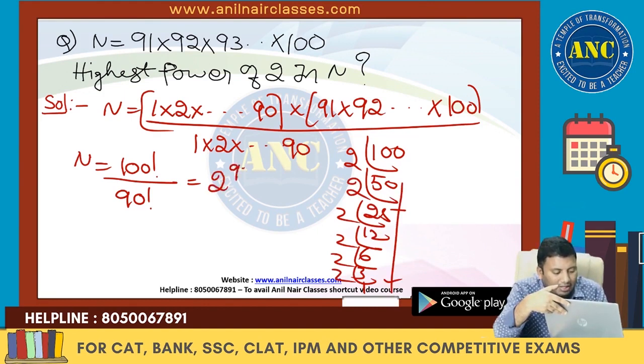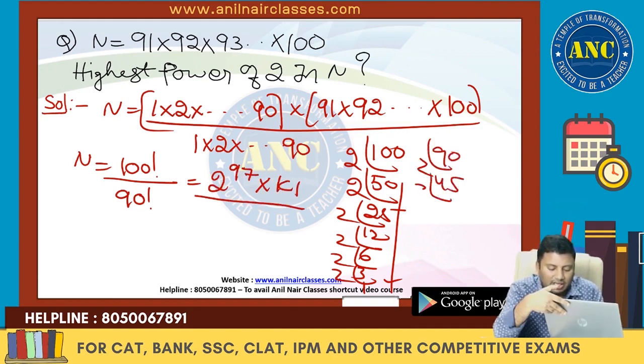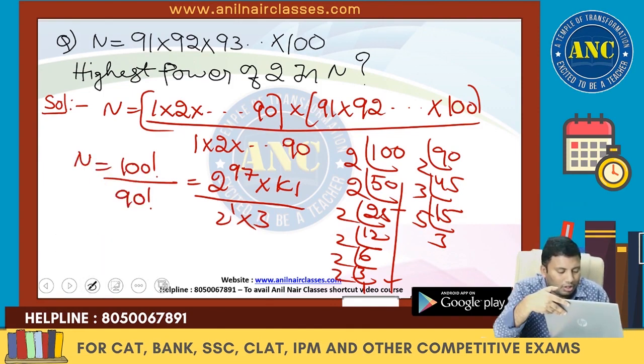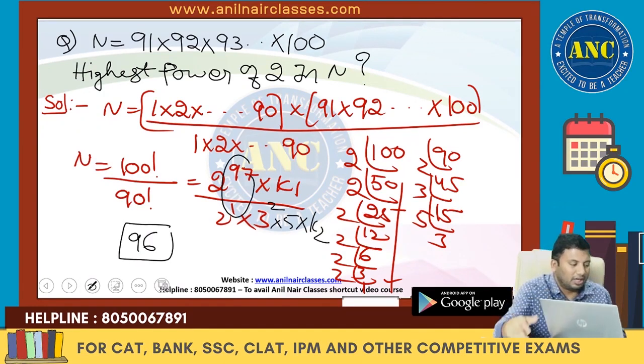2 power 97 into k1 divided by 90, which will become 45, 15, 5, 3. 2 power 1 into 3 square into 5, that is 3 square into 5 into k2. 97 minus 1, 96. I hope it is clear.